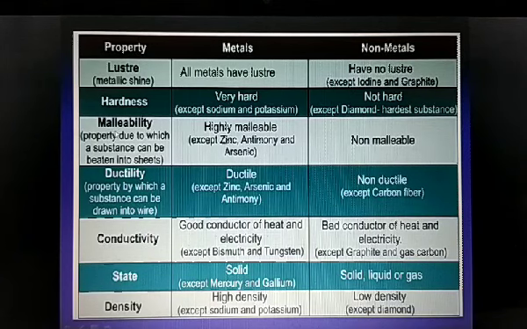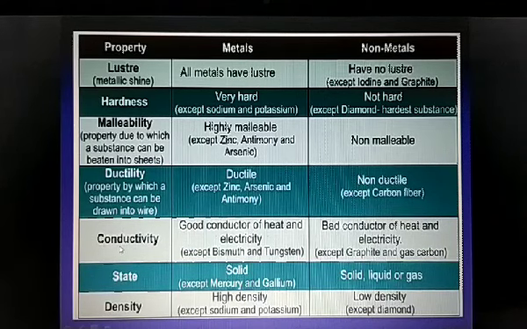And next, third is malleability. You know that malleability is the property due to which a substance can be beaten into thin sheets. Metals are highly malleable except zinc, antimony and arsenic, whereas non-metals are non-malleable. Next, fourth is ductility. You know that ductility is the property by which a substance can be drawn into wires. Metals are ductile. Again, we have the same exceptions here: zinc, arsenic and antimony. Whereas non-metals are non-ductile except carbon fibers.